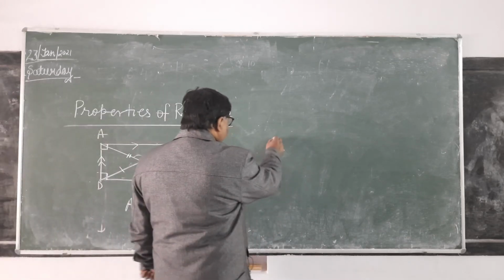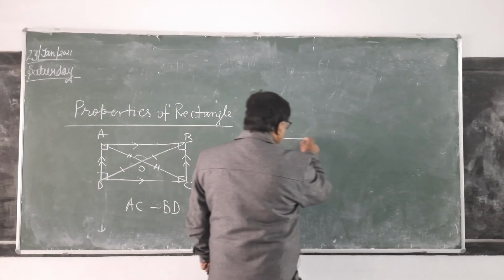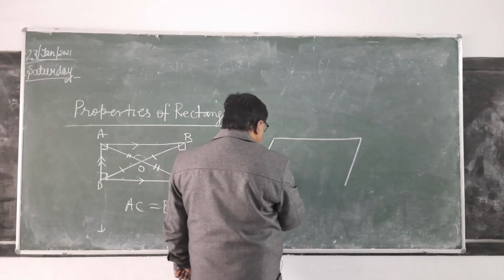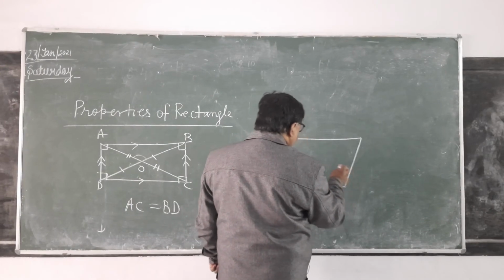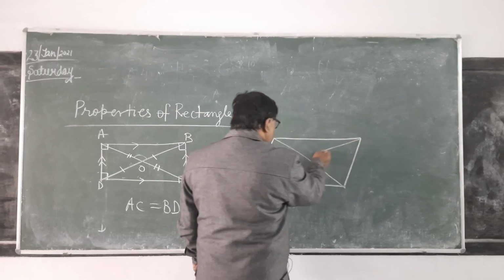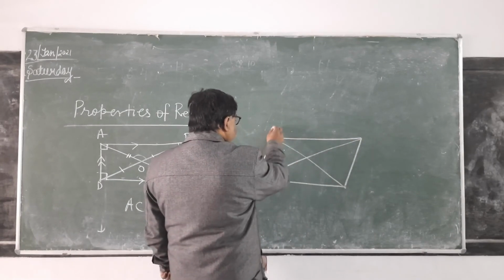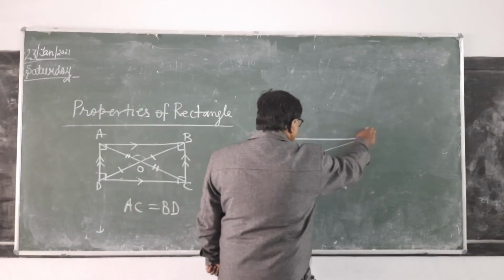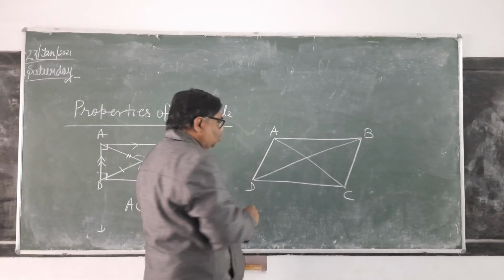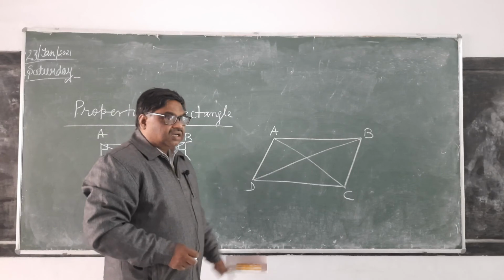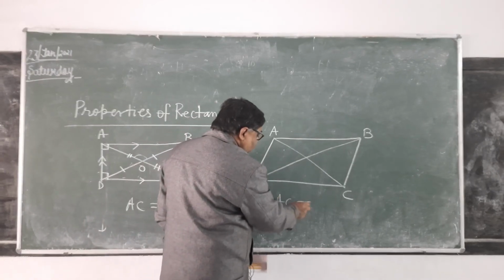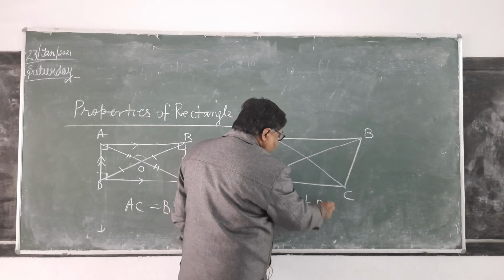Then parallelogram. Parallelogram differs from the rectangle only in one case. Diagonals are of unequal length. Is it clear? You can see here diagonals are of unequal length. AC is not equal to BD.